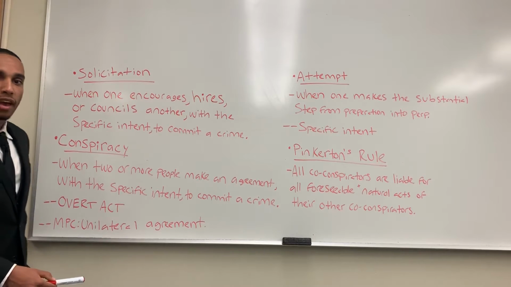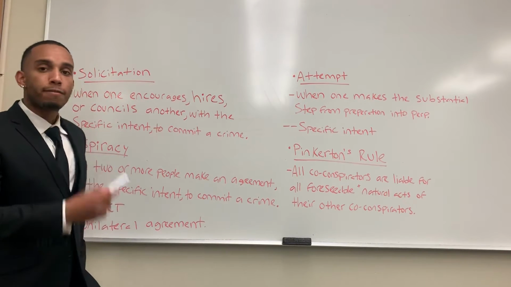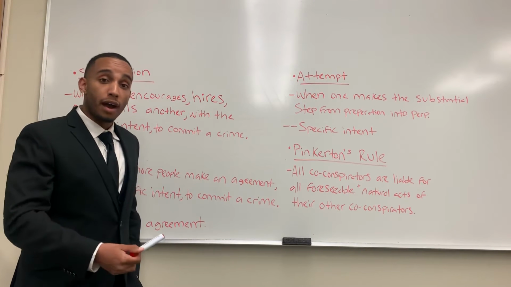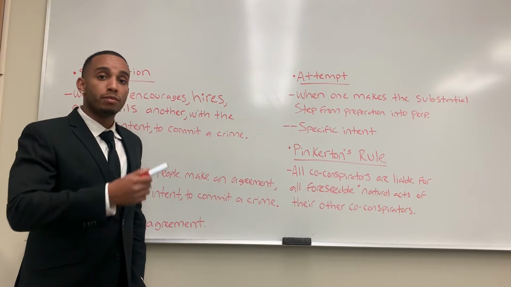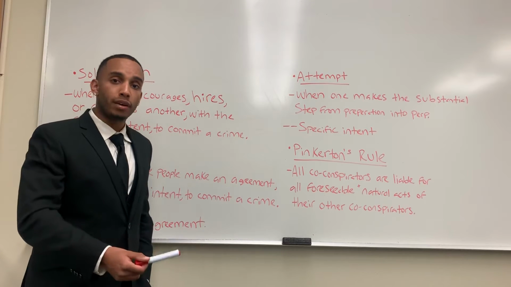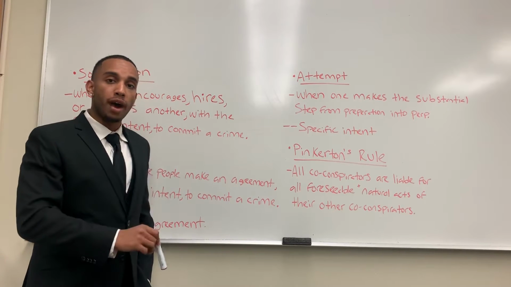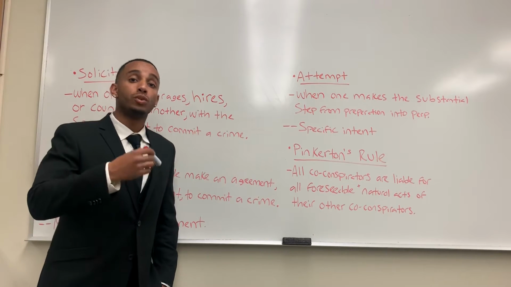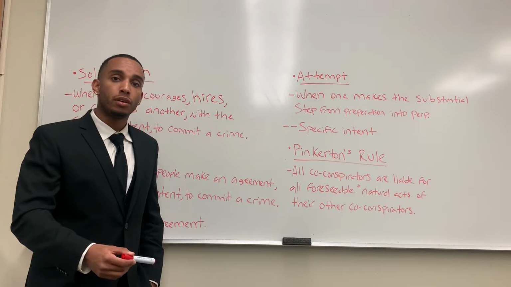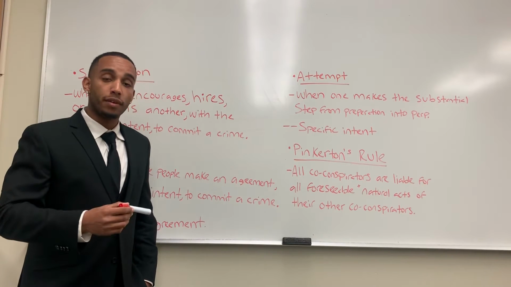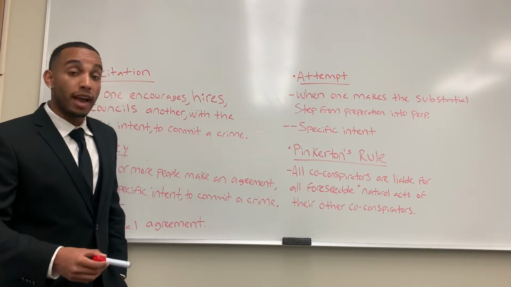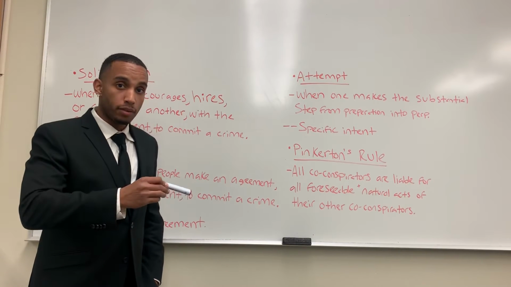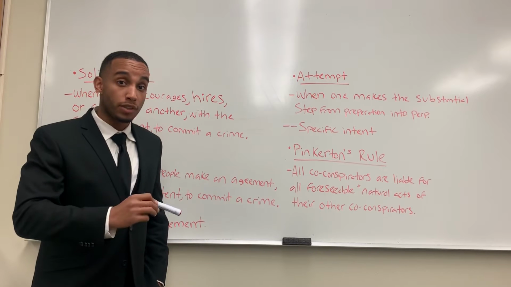So let's say that my friend Kevin, Israel, and I want to make this plan to rob the bank. We have the goal in mind that, hey, we want to get some quick money, and we go to US Bank to rob it. Okay, we make that agreement together. That is something that can be communicated between us, and we all make that mutual agreement. That technically can be a conspiracy.